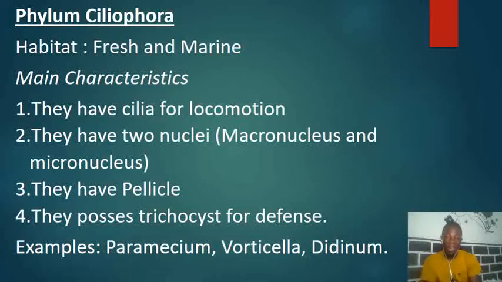Now they are found normally in freshwater and also in marine water habitats. So they are aquatic. Now the main features of organisms in this particular phylum are, number one, that they have cilia for movement.